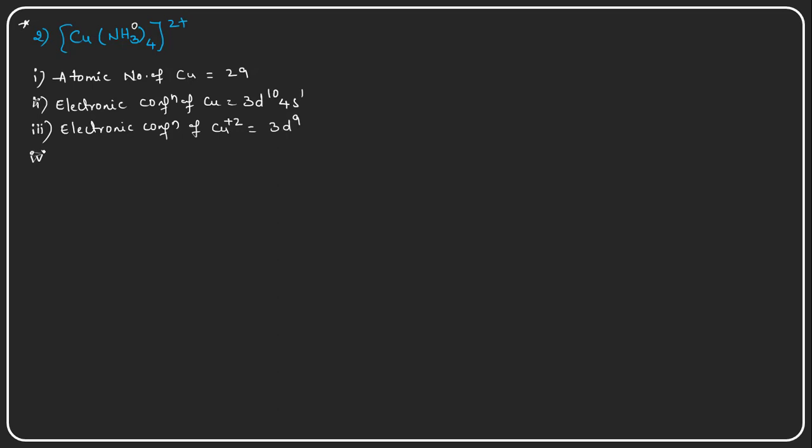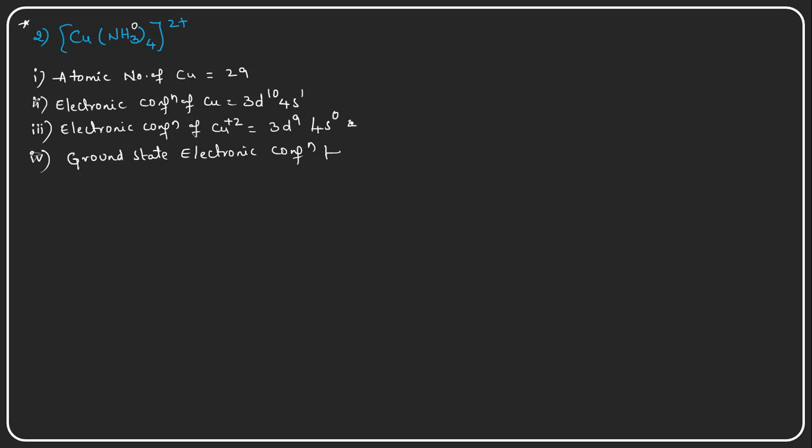And what is the fourth point here? We need to arrange the electrons in the ground state electronic configuration. What is the ground state electronic configuration? The 3d orbital is there with 9 electrons, and the 4s orbital is also present, but it is empty because it has lost 2 electrons from the outermost orbitals.